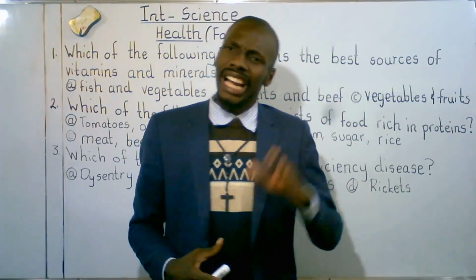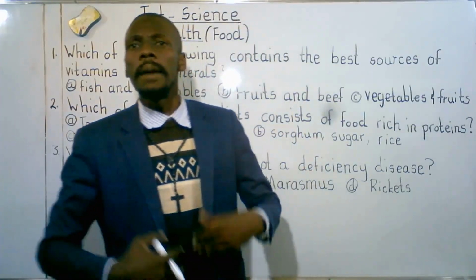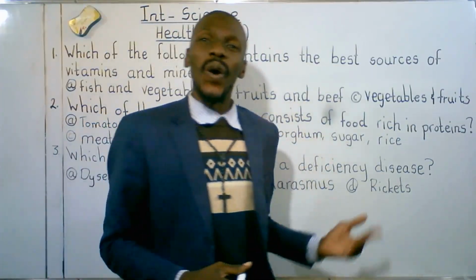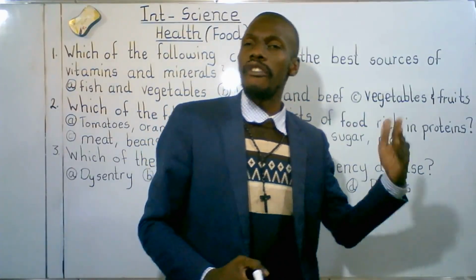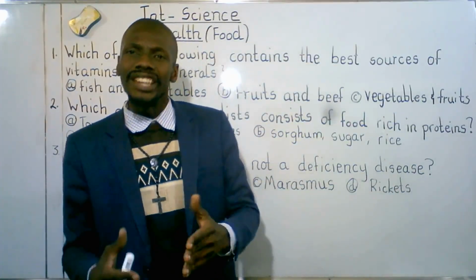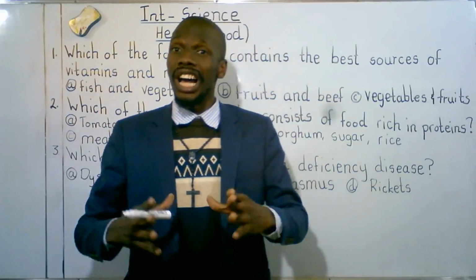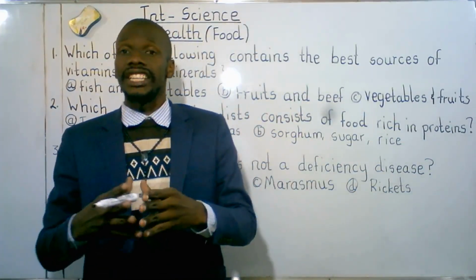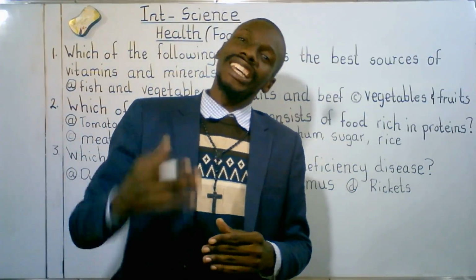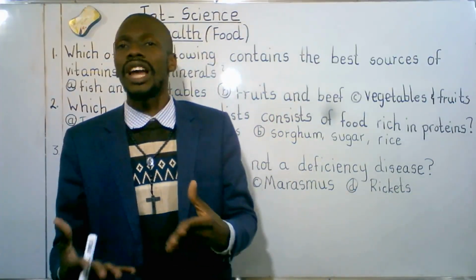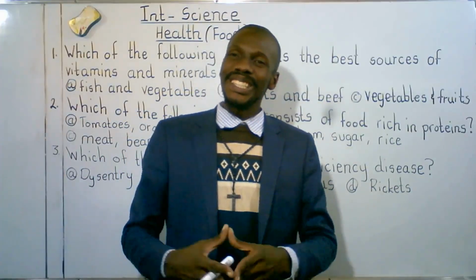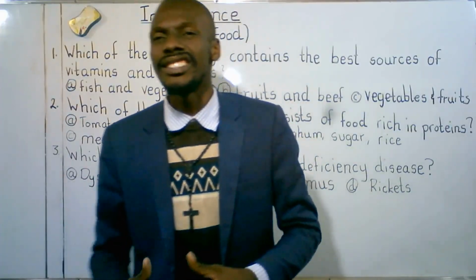A meal is supposed to contain all these food groups we have mentioned. When a meal is missing any of these food groups, we are likely to be affected. There are diseases that are caused due to lack of nutrients. These diseases are known as deficiency diseases.